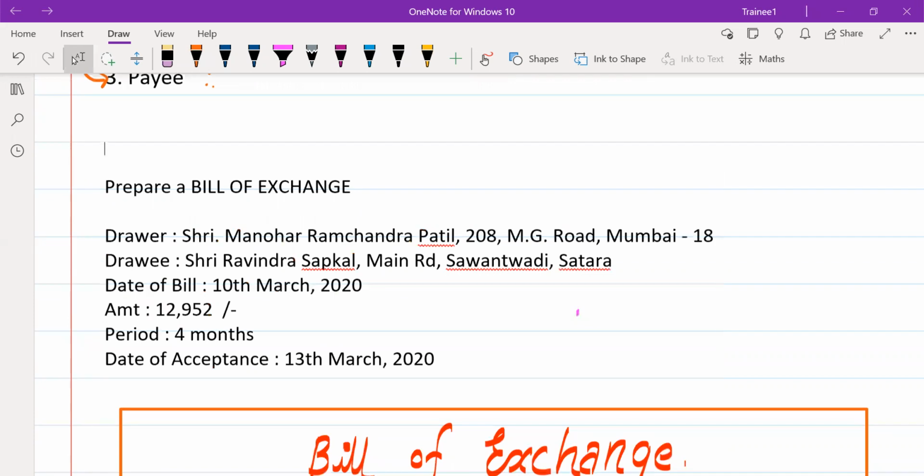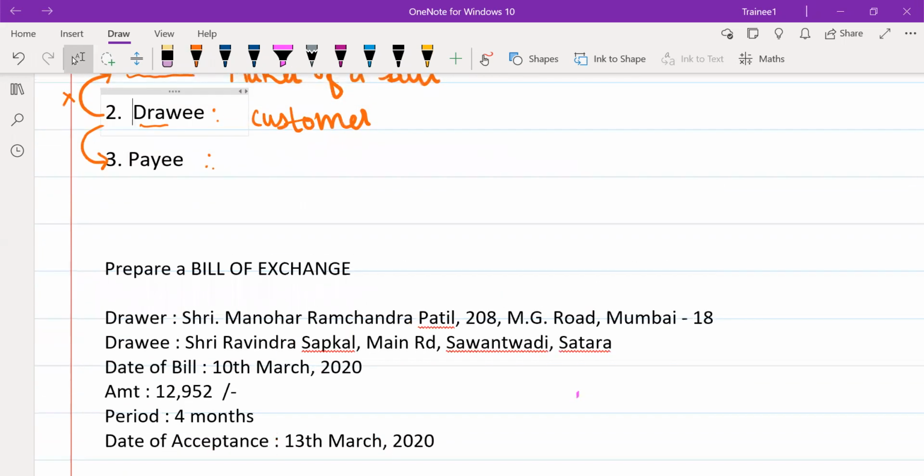In the exams, you have to prepare a bill of exchange for 5 marks in the first question. That's why this is very important. Now, what contents should be there in a bill of exchange? While preparing the bill, there should be some contents. For example, you have to write the specific name of the drawer.